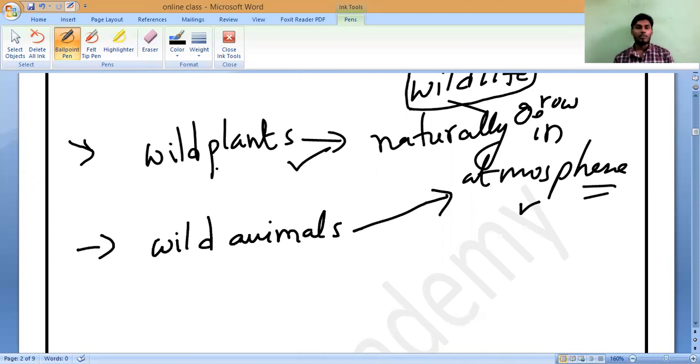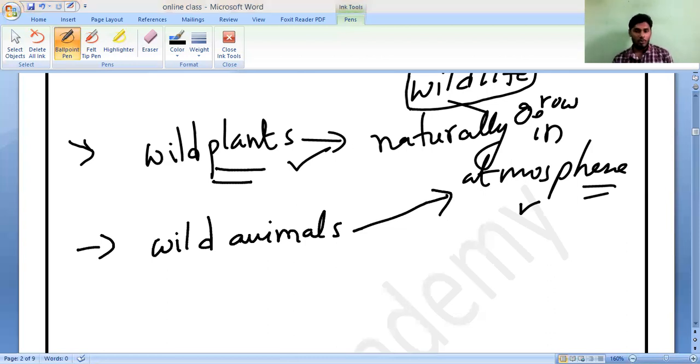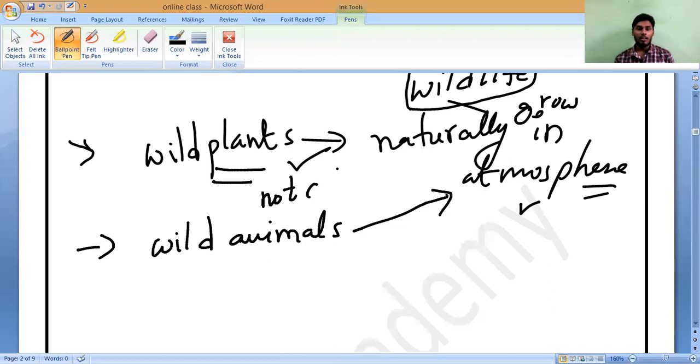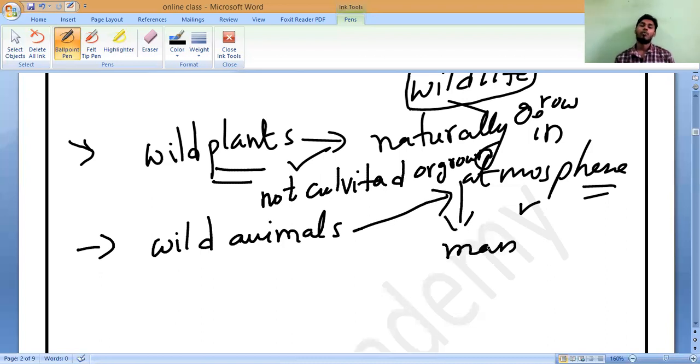If it comes to plants, what word should we use? Not domesticated. We should use grown or cultivated. Have you remembered? Grown or cultivated. Plants are cultivated, yes or no? Yes, sir. So wild plants means those which are not cultivated, not grown by humans.